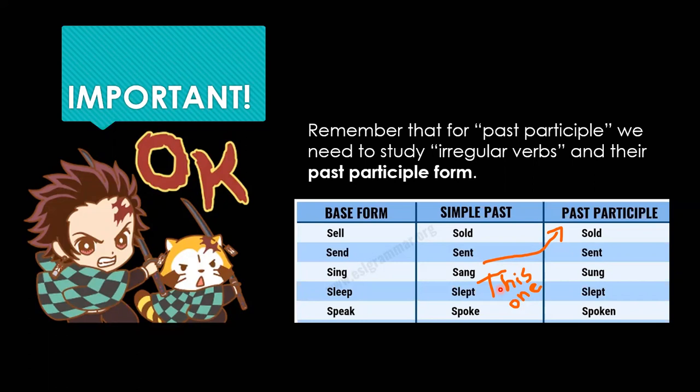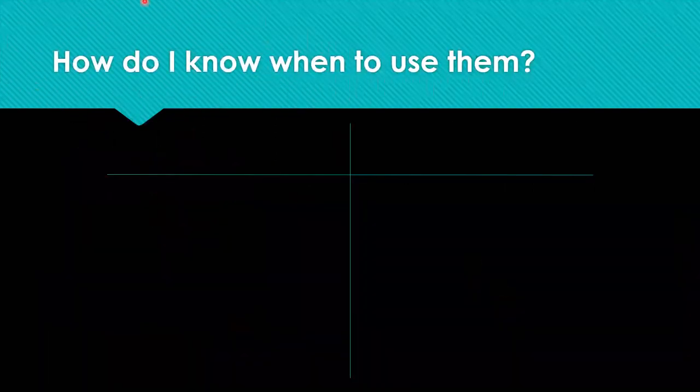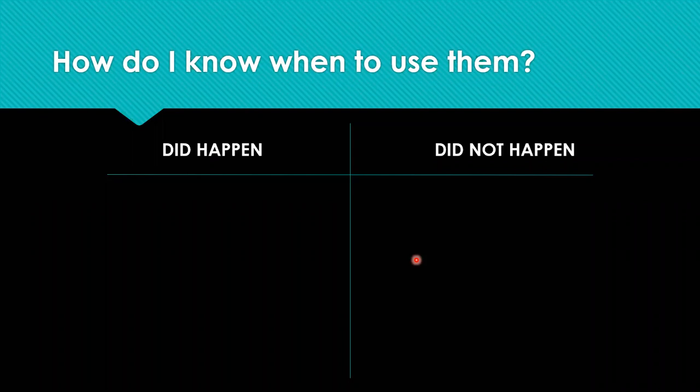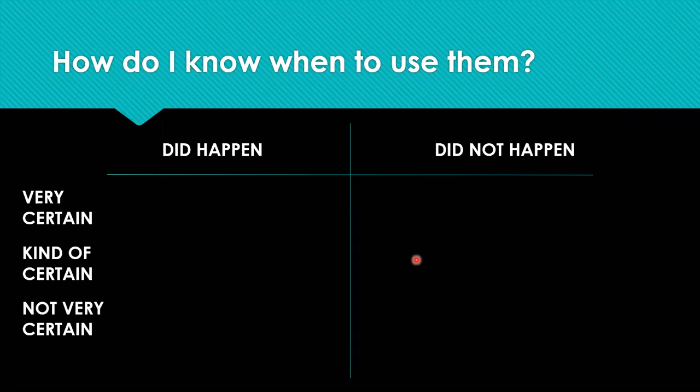Okay. So here we go. We continue. Here is where we're gonna get the main information that you need to be able to apply them correctly. This is gonna tell you when you use each one. It's very important to note that we separate them into two main categories. The first one being if it did happen, and the second one being if it didn't happen. So we're basically separating them by affirmatives and negatives. And after we have those two main categories, we have three subcategories, and those are if we are very certain about something, if we are kind of certain, and if we're not very certain.